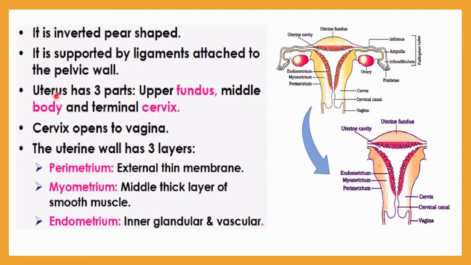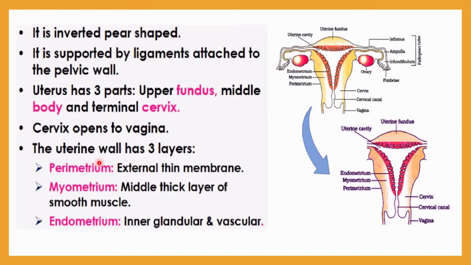The uterus has three parts. This is the fundus, the upper part, then the middle portion or body, and finally the terminal portion called the cervix. The cervix opens into the vagina. Here you can see this is the cervix region, and the innermost part is the cervical canal, which opens into the vagina. This portion is called the vagina.